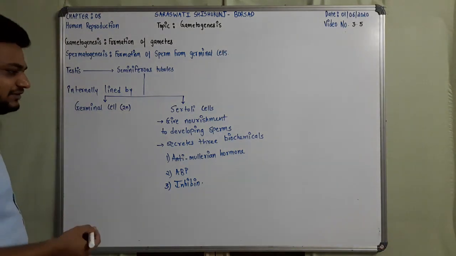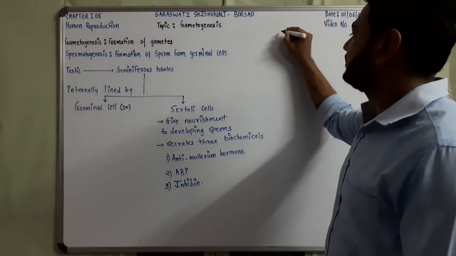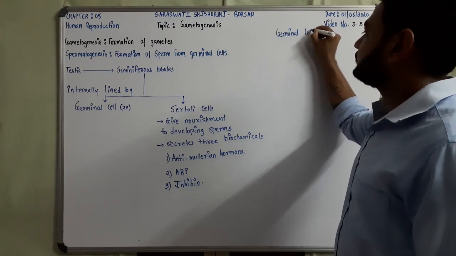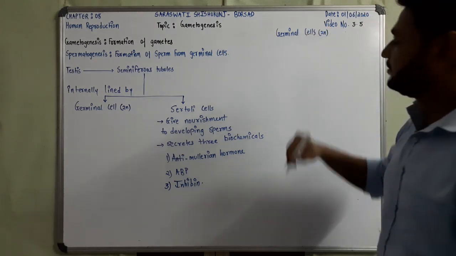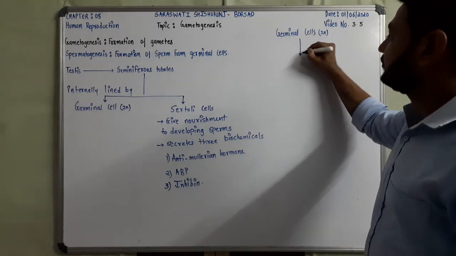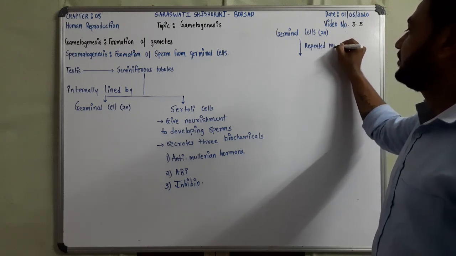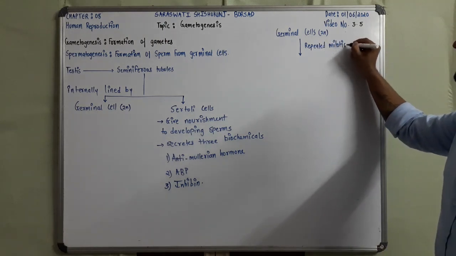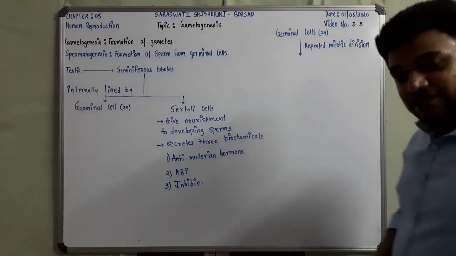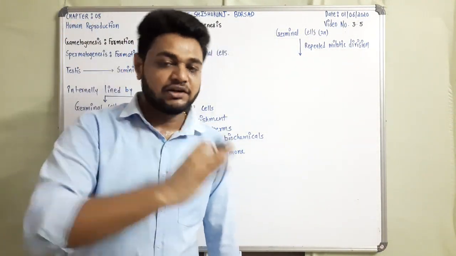These germinal cells, which are 2n, undergo repeated mitotic division. Mitotic division itself tells us that the chromosome number remains the same. It is an equational type of division.